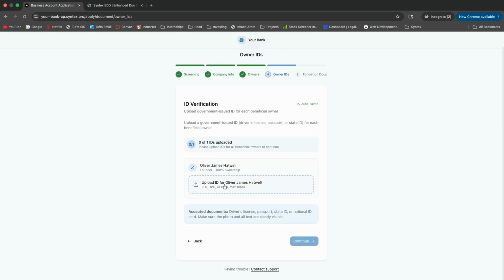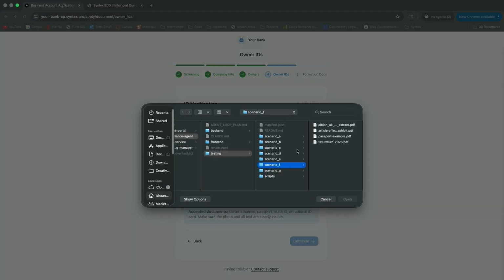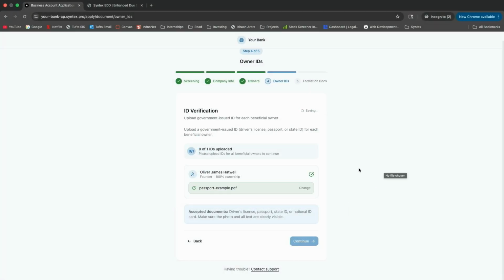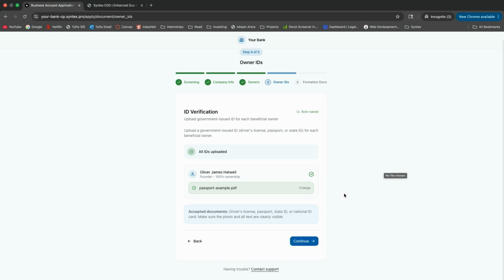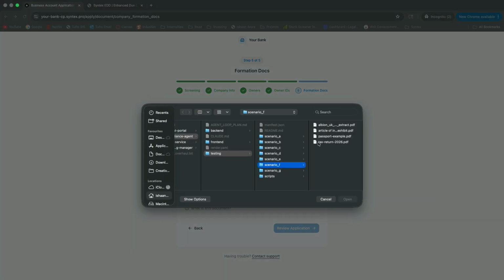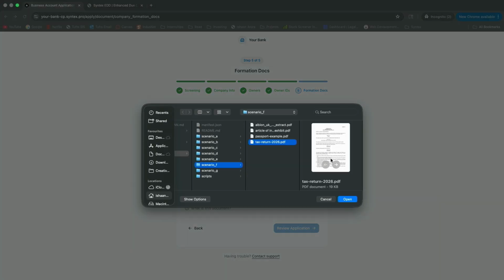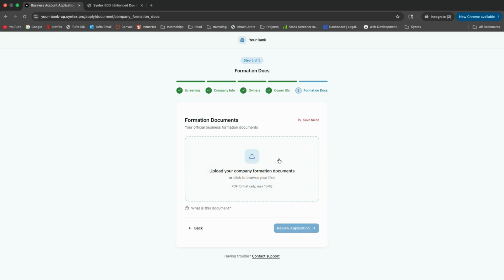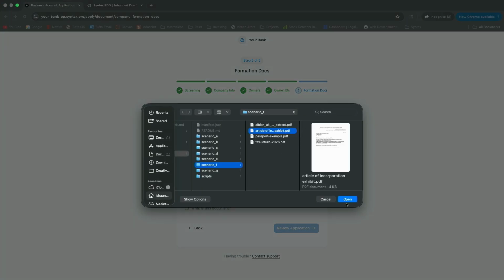Here we have the ID verification. So the beneficial owner can upload their ID. This is an exhibit that I have here. And here we integrate with third-party vendors to validate and check the authenticity of the documents so that somebody doesn't upload the wrong document and confuse the RM. So if I try to upload my tax return, say, the system is going to flag it immediately and tell me that I have to upload the formation documents. So I'm just going to do that here.